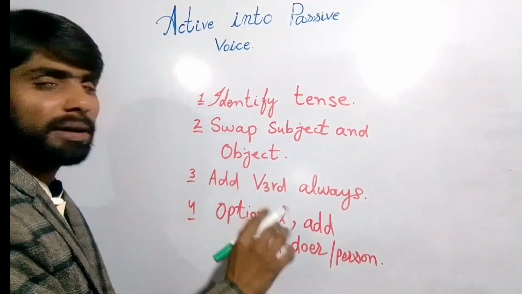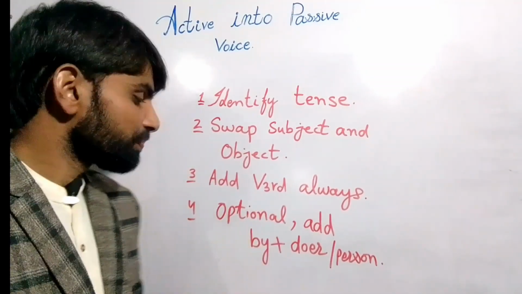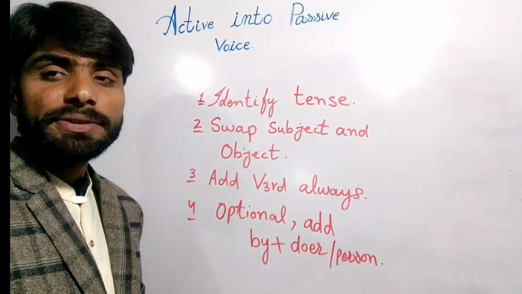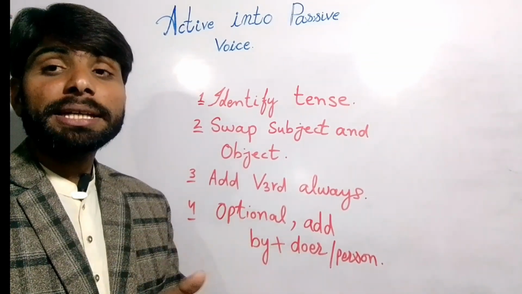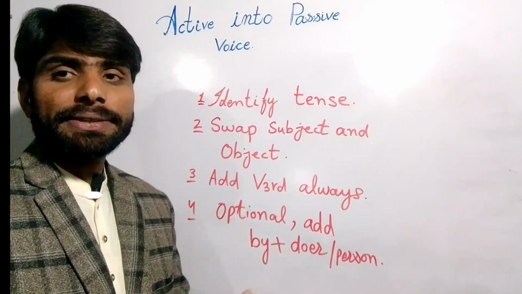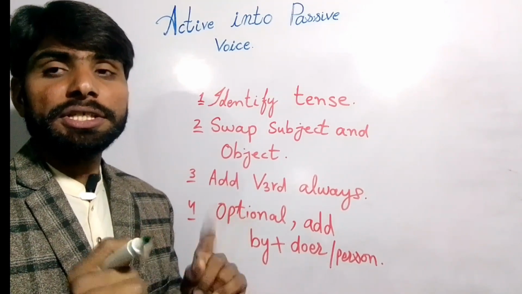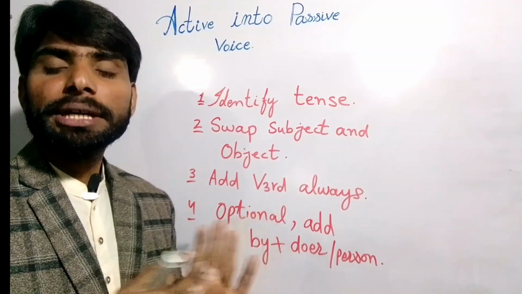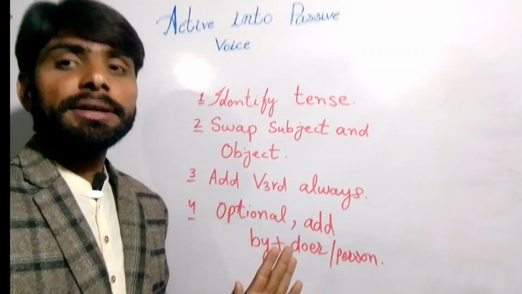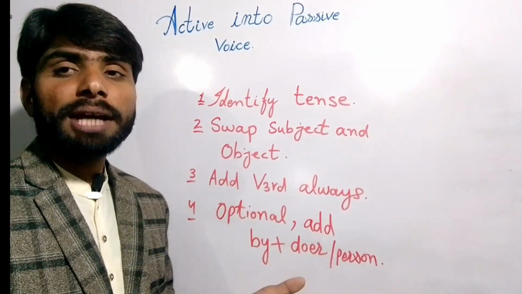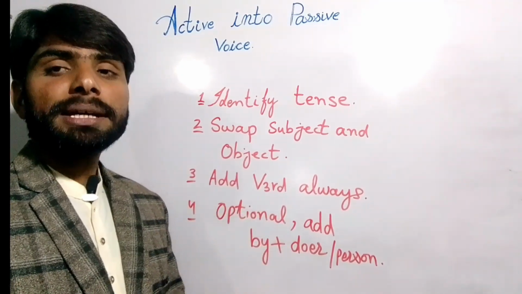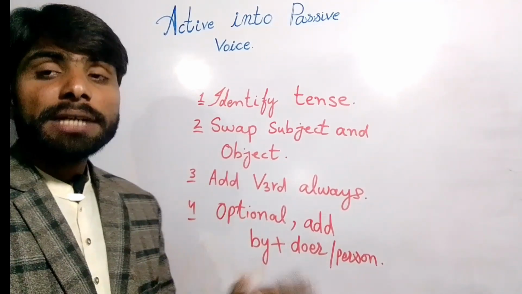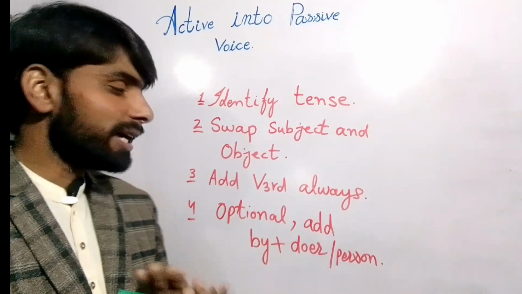And next is optional. I have already told you, the subject is not necessary by when we are making passive voice, because we are giving importance to the object, right? So the object is always needed, right? Without an object we cannot make passive voice, just like without a subject we cannot make active voice, right?